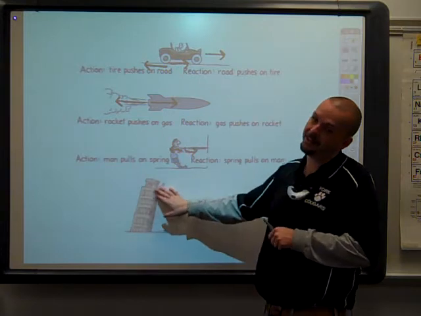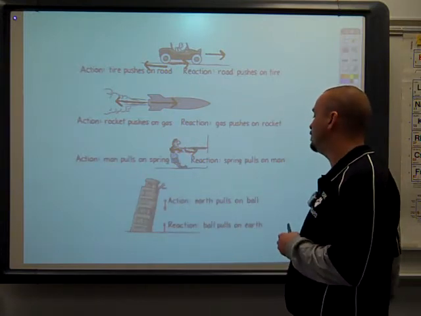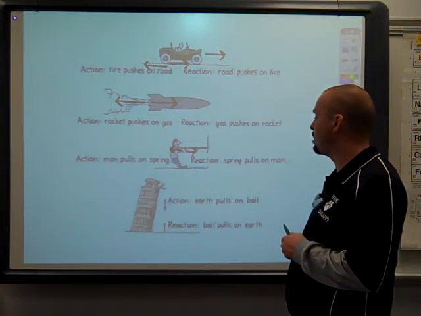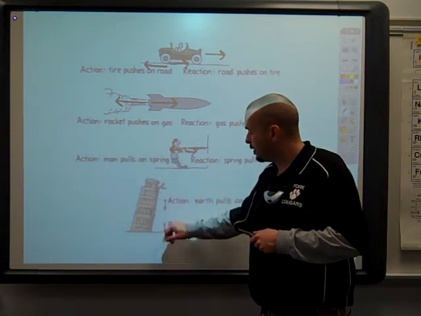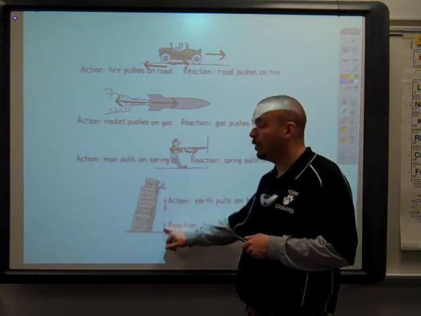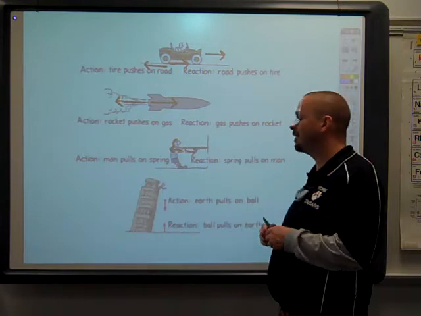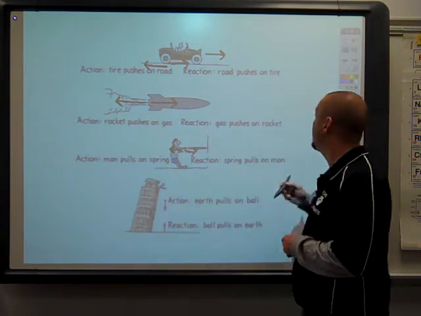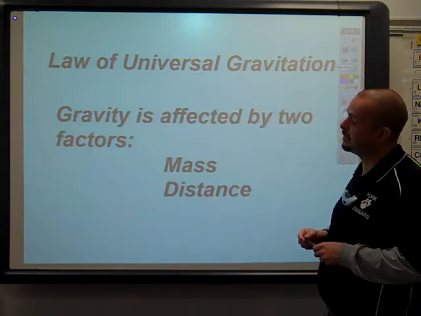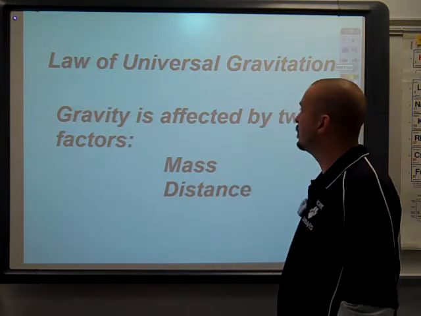This one's a little harder to understand. This actually gets us into our final law of Newton's, the law of universal gravitation. Earth pulls down on a ball, but at the same time the ball will pull up on Earth. This is gravity in effect, and it actually shows a two-part force. And for many students, they don't understand that gravity is a two-part force.